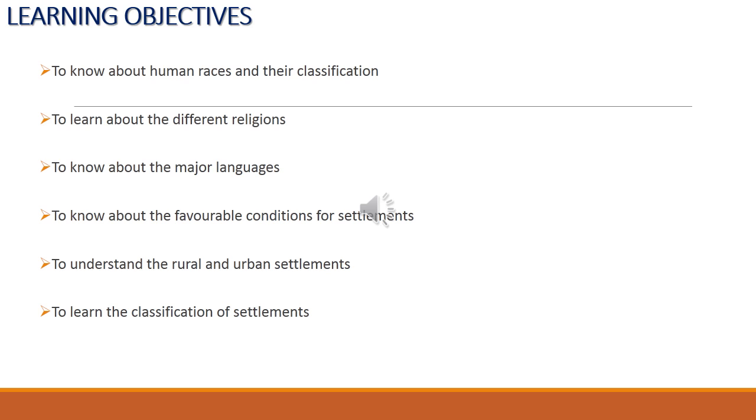So in this lesson you are going to learn about the different types of human races and different religions and the major languages spoken in the world, then the conditions that support settlement, then the settlements classified into 2 types, that is rural and urban settlement. You will understand about that. Then finally the classification of settlements, you will learn in this lesson.